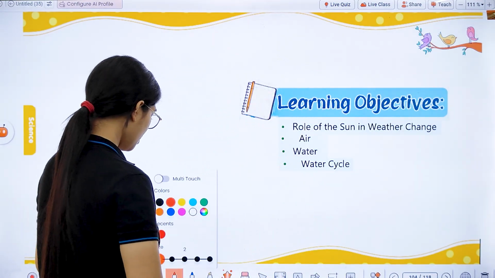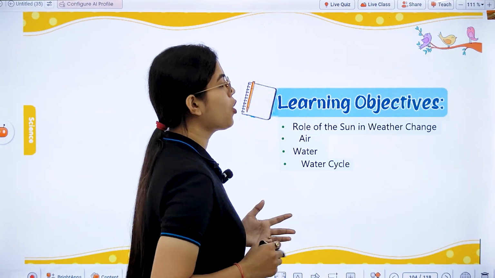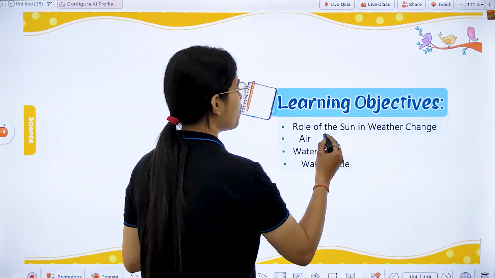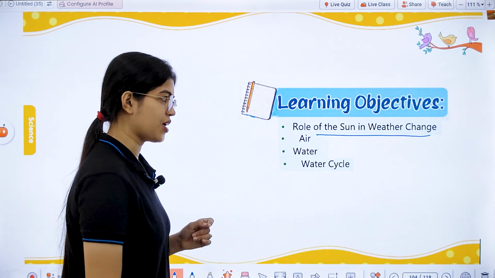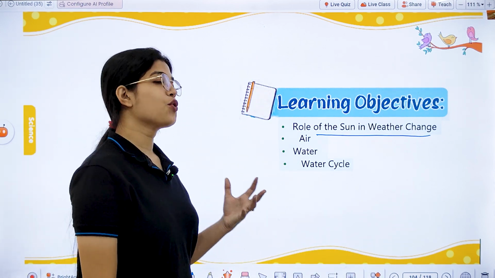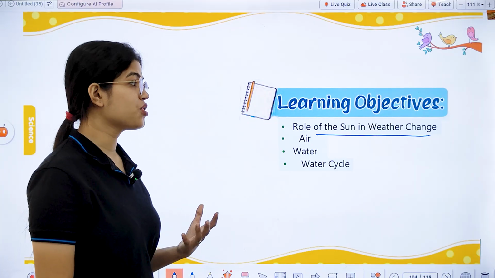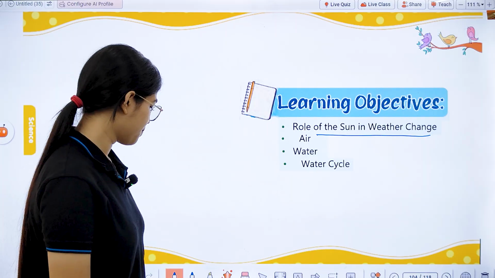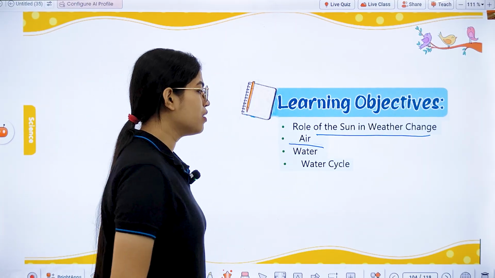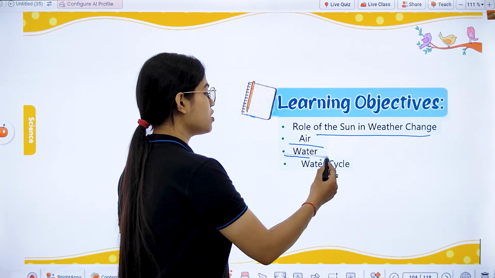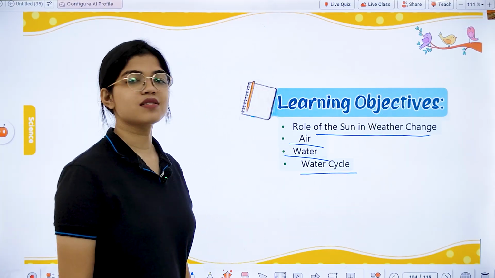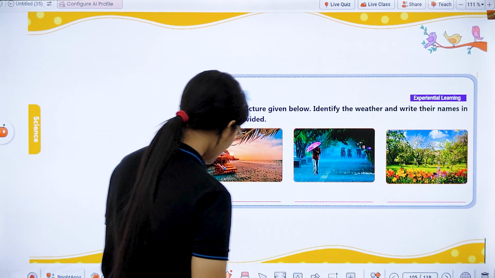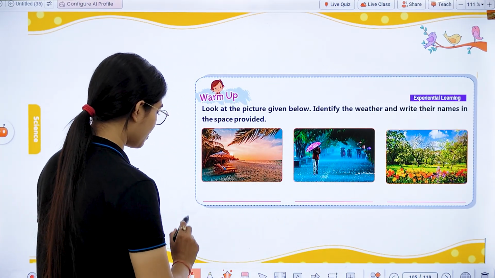See, first of all, students, the learning objectives or the topics which we are going to cover in this session are, first of all, the role of the sun in weather changes. That means, what is the role of the sun, a celestial object, in the weather changes which take place around us. Then secondly, we are going to learn about air, then water, and also the very important concept of the water cycle. Okay, so let's learn about all of them one by one.